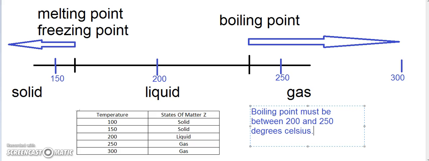So Amina, I hope you understand. It's a very good question. Whenever you are faced with a question about solid, liquid, gas, and melting point, freezing point, and boiling point, which is rather common, draw the line. Note where the melting or freezing point and the boiling point are. Anything below the melting or freezing point is solid, anything above the boiling point is gas, and anything in between those two points is a liquid. Then you can easily find the answer to this type of question.